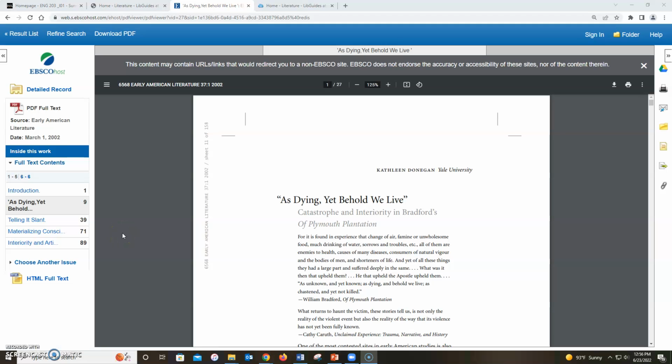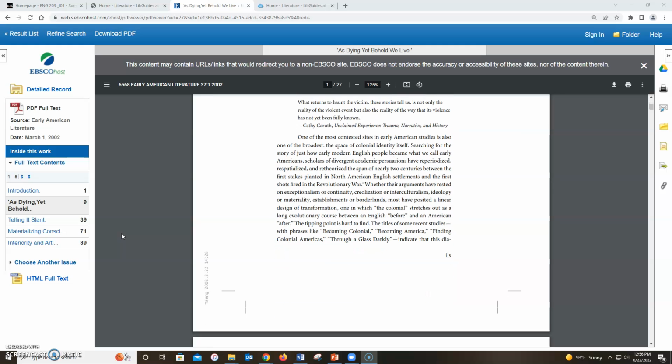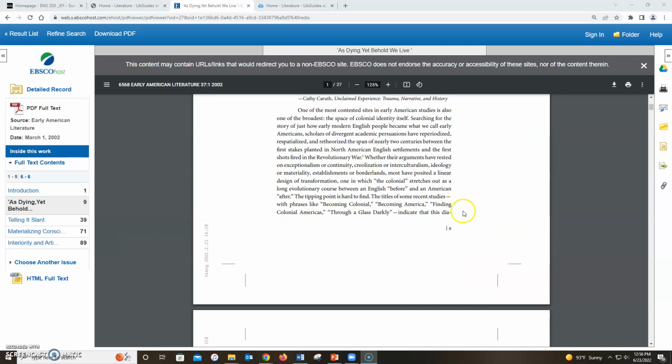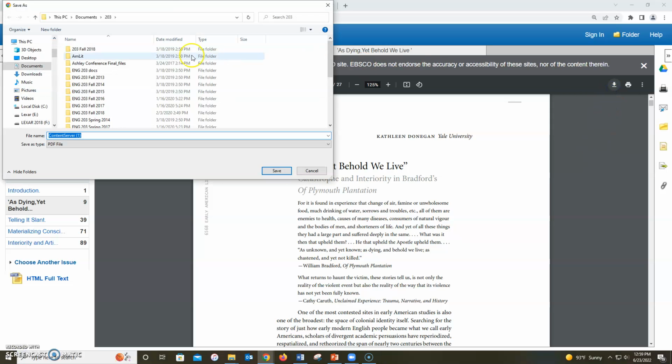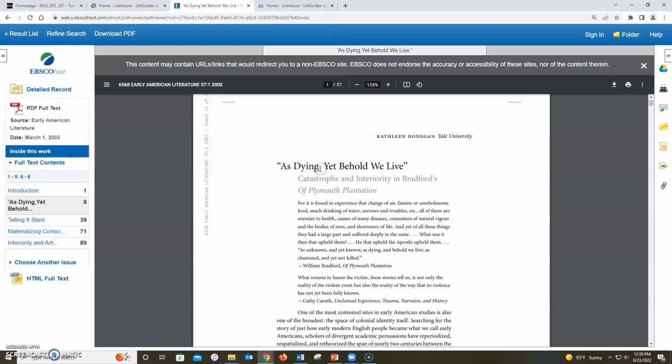The PDF version of the article is preferred for you to use because it provides a copy of the article from the journal, complete with page numbers you may cite in your essay. Page numbers are absent from the HTML version. In the PDF reader, you can download the article and save it to your hard drive for easy access, or you can print it out if you prefer a hard copy. In the tools on the right, you can save it to your Google Drive or email yourself a copy.